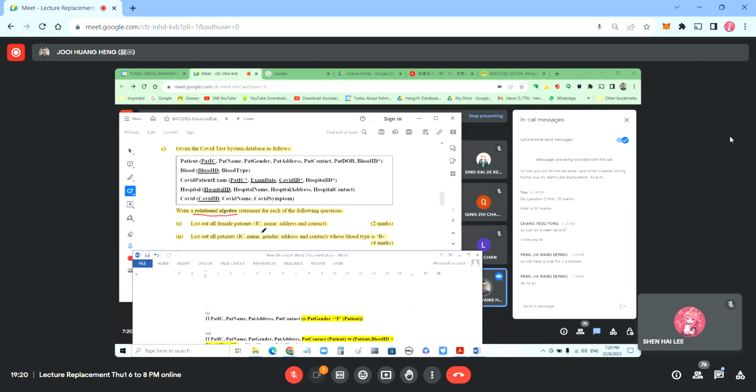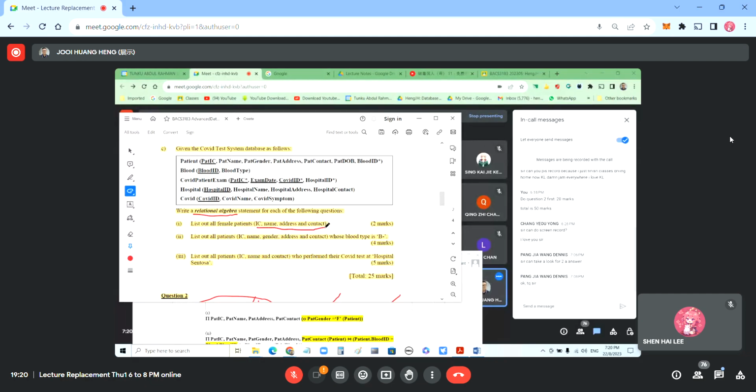Remember there's one common mistake made by students. Look at this attribute. Students write this. They see common name, address, but they didn't see this part. In the final exam, I discovered many of them. I don't know what happened. They didn't read this carefully. For the patient, the column names are patient IC, patient name, patient address, patient contact. But they write IC, name, address, contact. They didn't even read what attributes they were given.